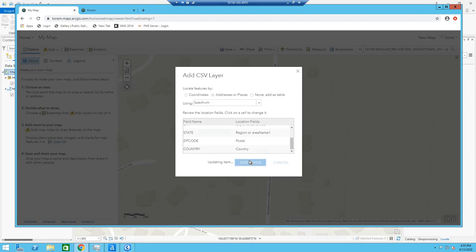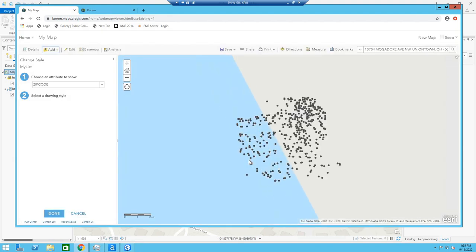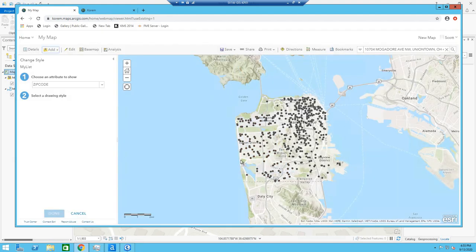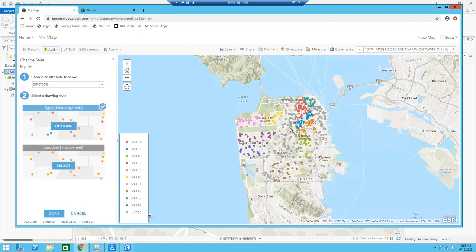And we can add the layer. And you'll notice it goes ahead and geocodes to the correct locations. And we can, of course, click on any information and get the information about that location.